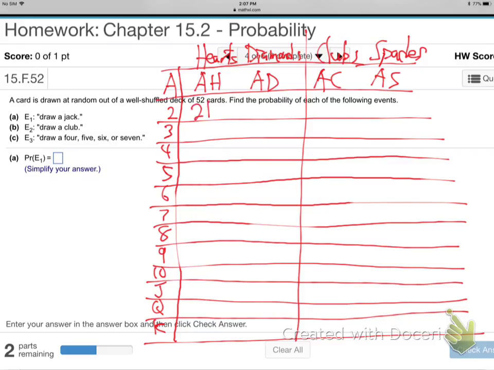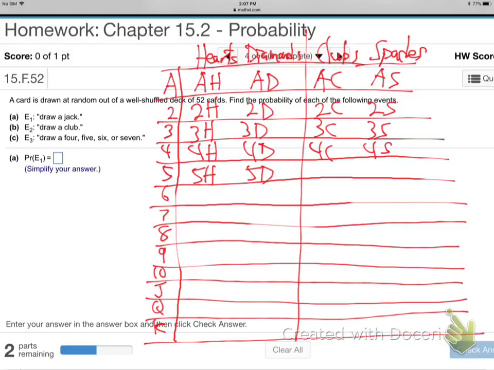And this is the 2 of hearts, 2 of diamonds, 2 of clubs, 2 of spades, 3 of hearts, 3 of diamonds, 3 of clubs, 3 of spades. I'm going to write them all out here. 4 of hearts, diamonds, clubs, spades. 5 of each suit. 6 of each suit. 7 of each suit.